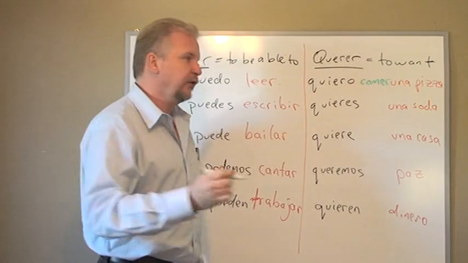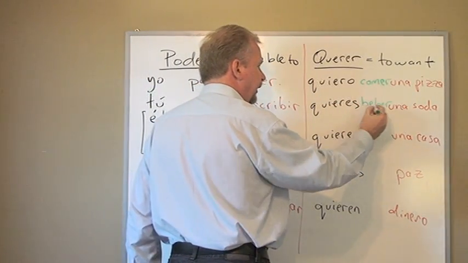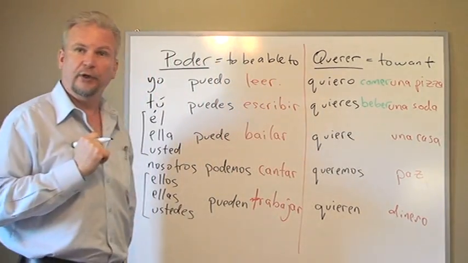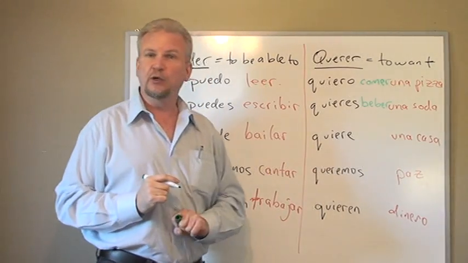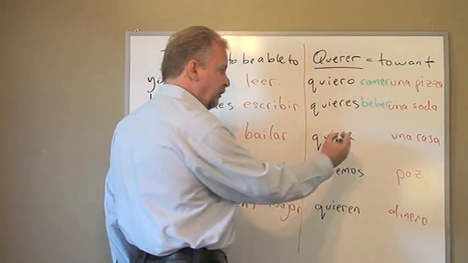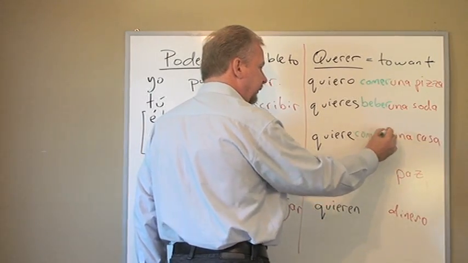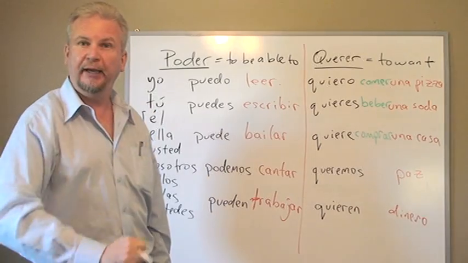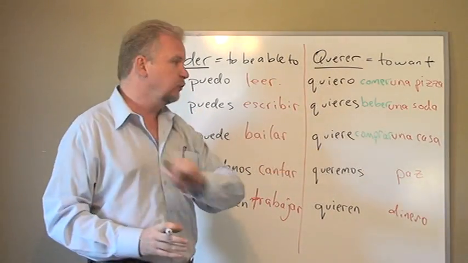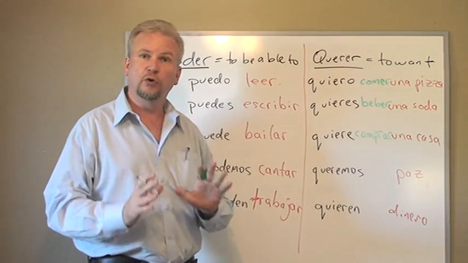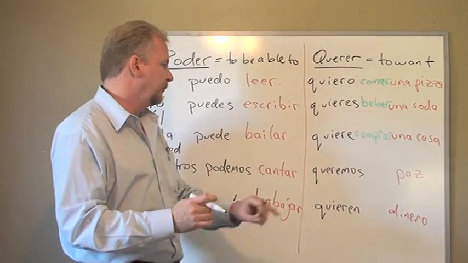¿Quieres una soda? You want a soda? Let's add another verb. Tú quieres beber una soda. You want to drink a soda. Él quiere una casa. He wants a house. Let's add another verb. Él quiere comprar una casa. He wants to buy a house. Notice the verb here doesn't change, the second one. The first one, we put the ending on according to who we're talking about. The second verb is just written in its infinitive form.